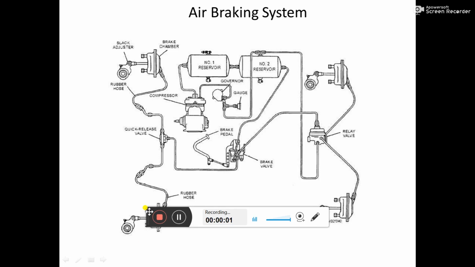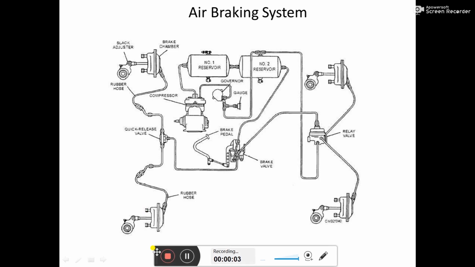Hello class, in this lecture we will see the construction and working of the air braking system. Nowadays, in the case of big wheelbase vehicles, the vehicles having too much length like containers, and even in the case of locomotives, air braking systems are used, because in a hydraulic braking system, oil is the main working fluid.